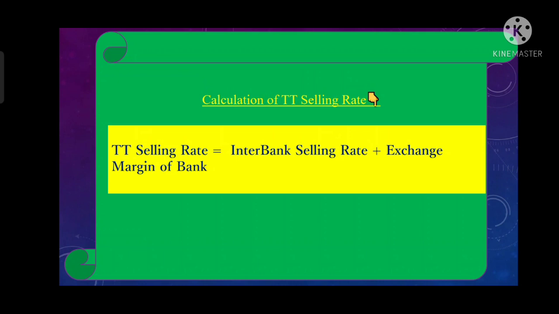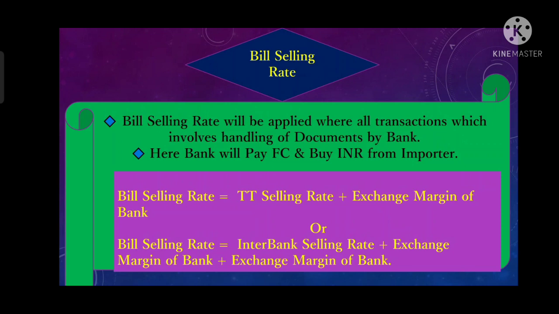The exchange margin of a bank means the commission earned by the bank, or basically the profit of the bank. That is the TT selling rate. Now we will talk about the bill selling rate. The bill selling rate applies to transactions involving the handling of documents. Wherever the bank is handling the documents, the bill selling rate would apply.